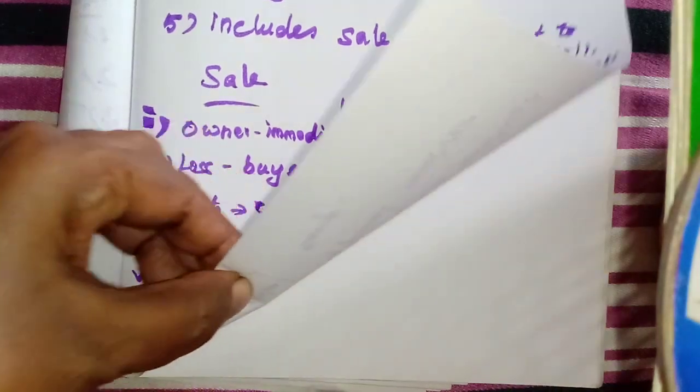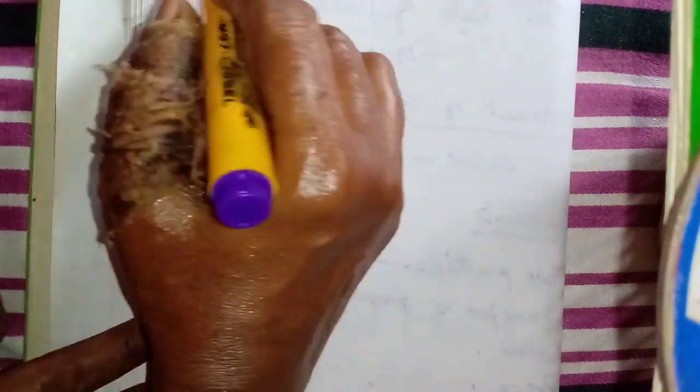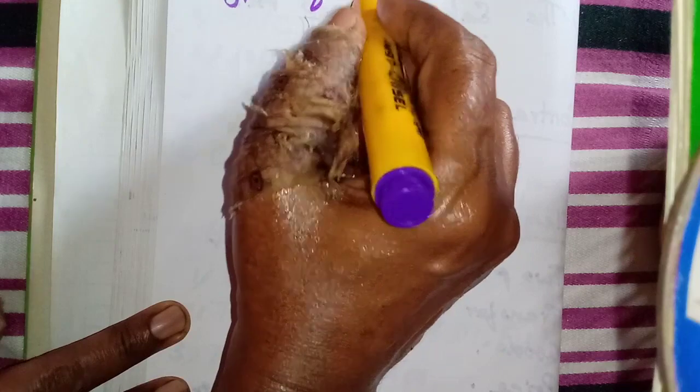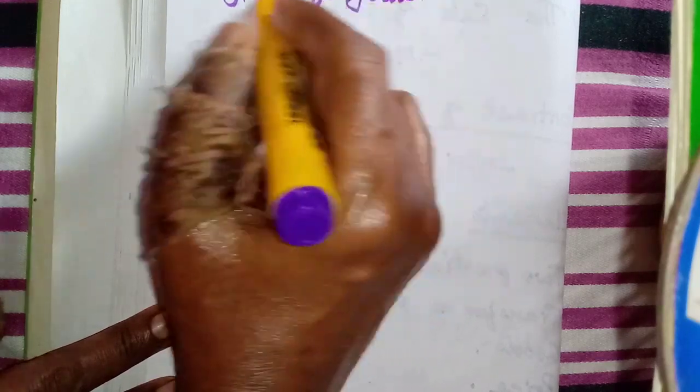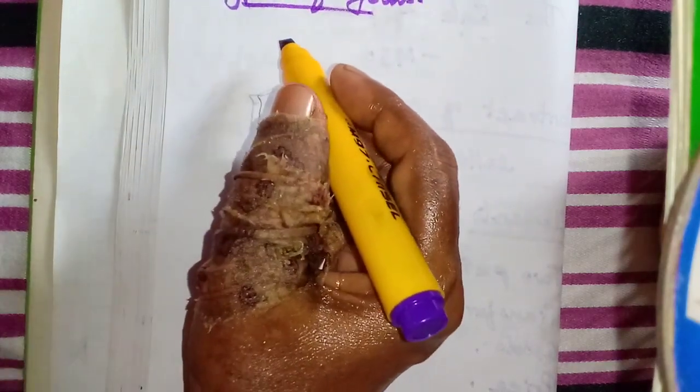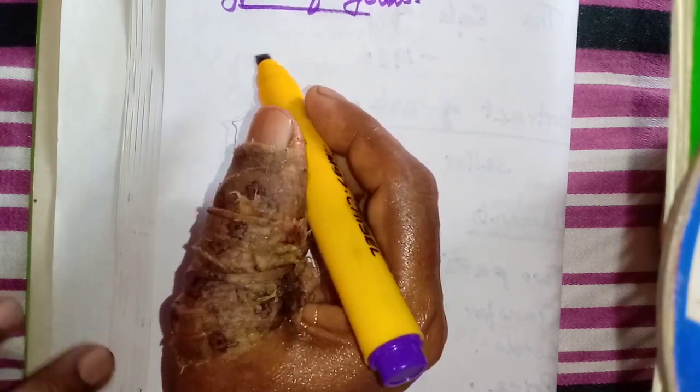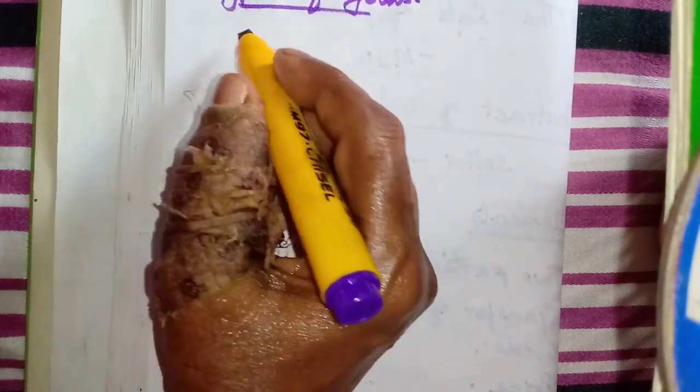Now we will see the types of goods. First you should know what goods are, isn't it?